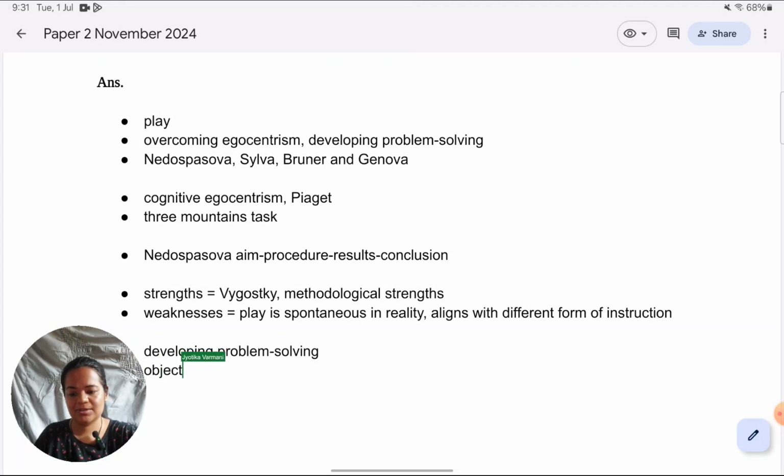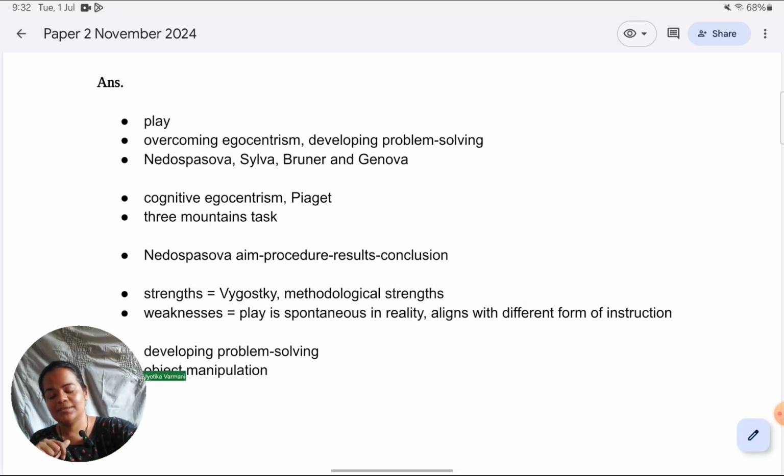As I told you, first we explain the larger terms. So I've explained at large what is problem solving. I'll explain it here. And then I will come into what is object manipulation, because that is necessary for the Silva study, which is going to come next. Okay, so then I'll just define that. I'm a little short on time, so I can't give all the explanations in this video. If you need to see the definitions and all, they are there in the model answers, exactly how it is to be written in the paper, which I have uploaded.